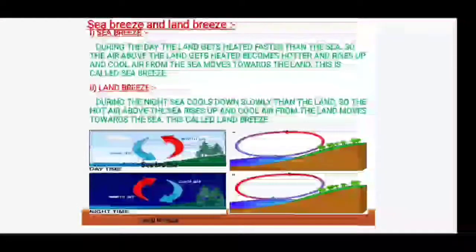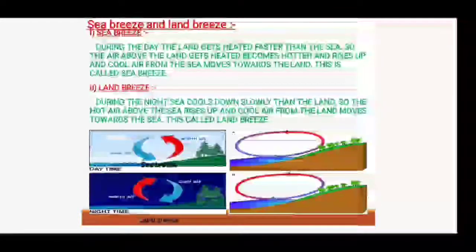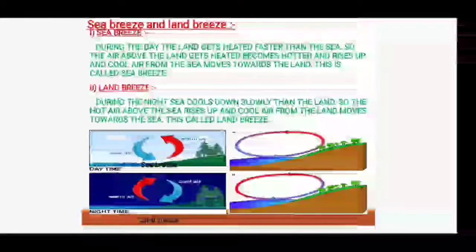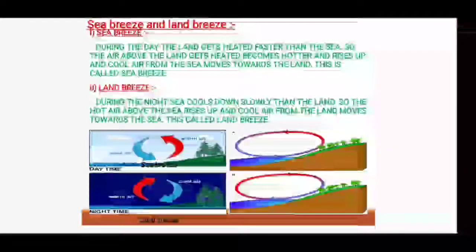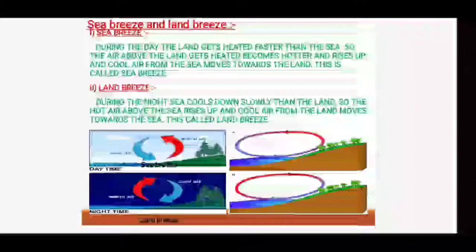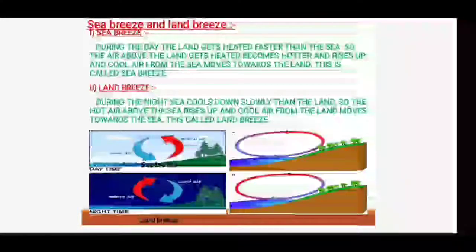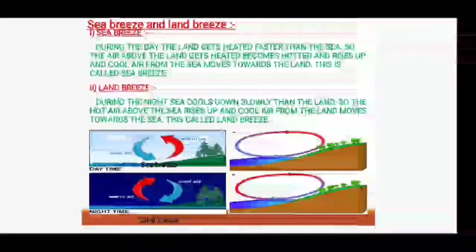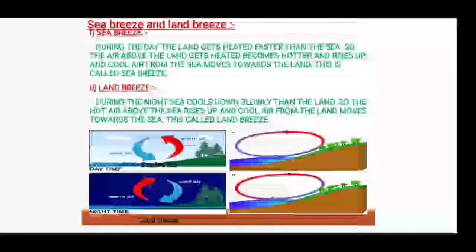Next topic is sea breeze and land breeze. As the name suggests, breeze, you know, pleasant blowing air is called breeze. So when the breeze or wind is coming from the sea, it is called sea breeze. Similarly, when wind is blowing from land, it is called land breeze. But how this takes place, how it happens, that we are going to discuss.